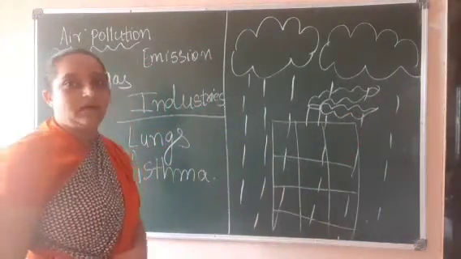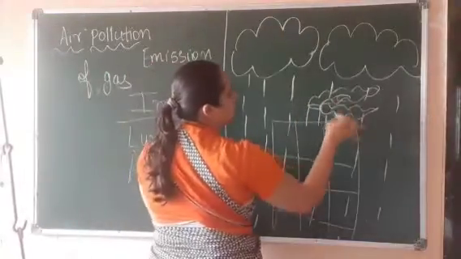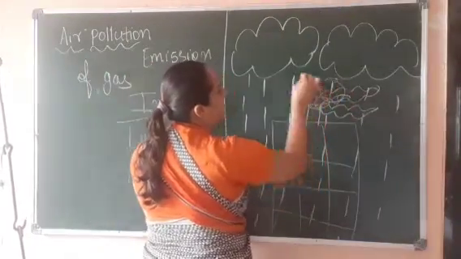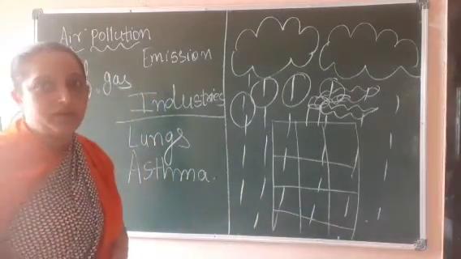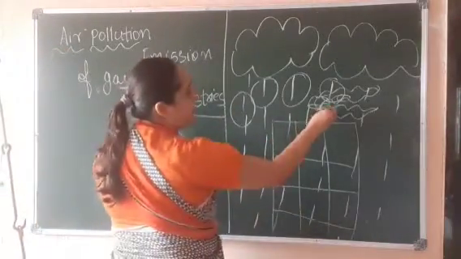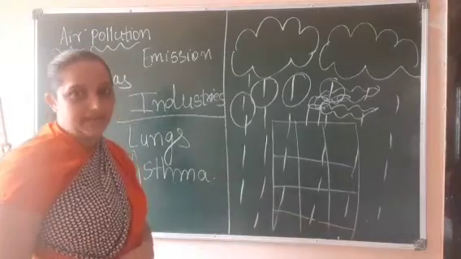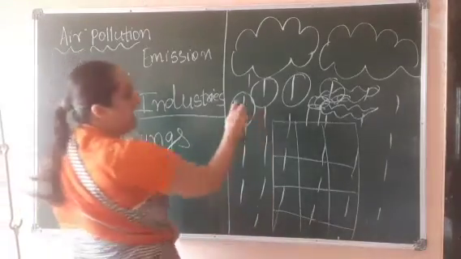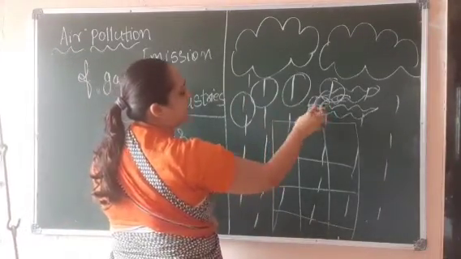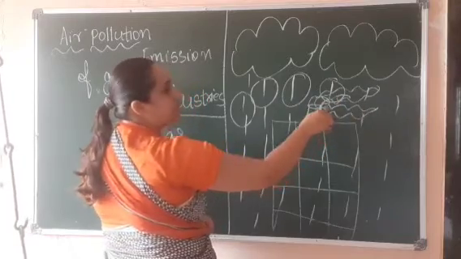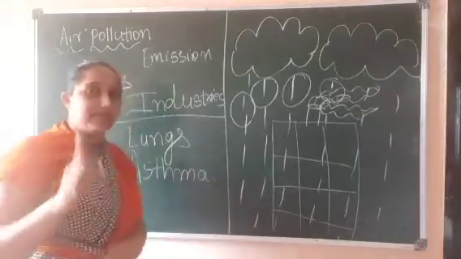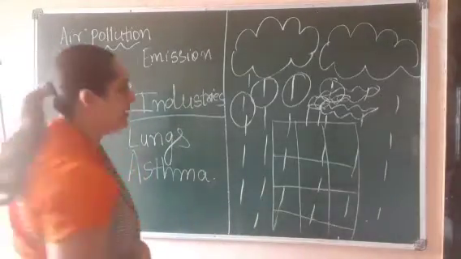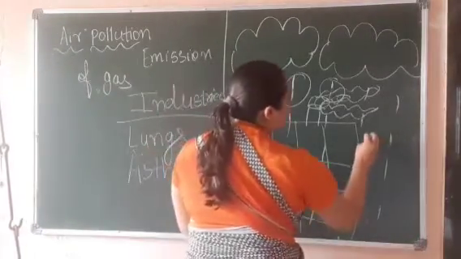Now this gas mixes with our pure rain. Rain is a natural source of water, but this polluted air mixes with our rain, and then that rain becomes what?